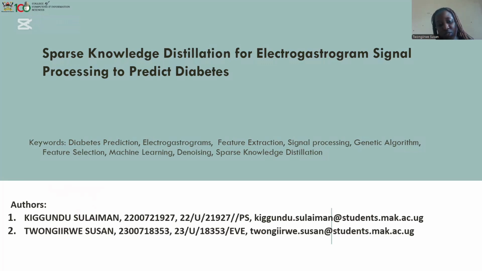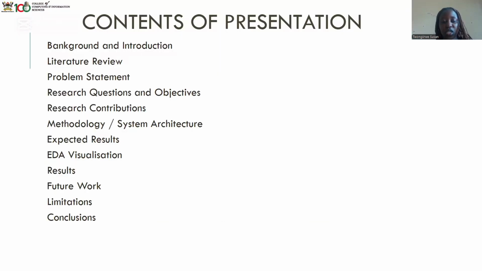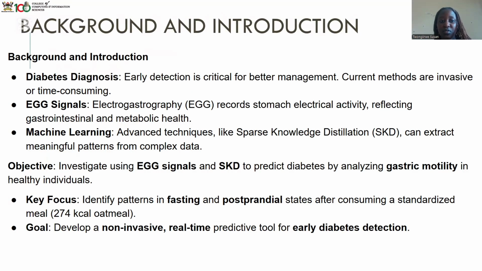And the keywords we've used mostly in this project are diabetes prediction, electrogastrograms, feature extraction, signal processing, genetic algorithm, feature selection, machine learning, denoising, and sparse knowledge distillation. And first of all, I'm going to start with a background and introduction.